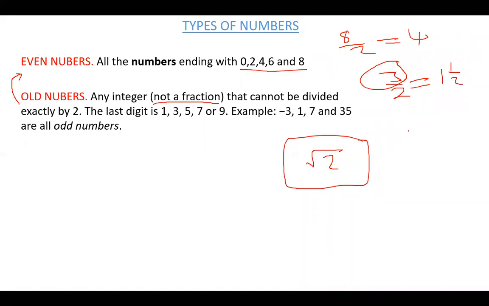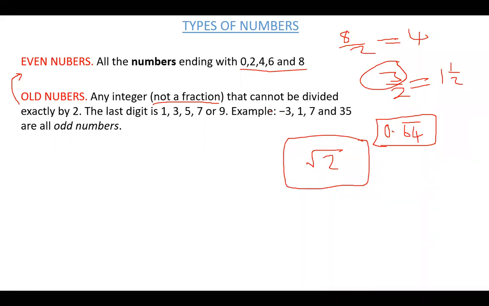And there are times maybe you are given a question with 0.64 with a bar on top, and you are told to express this as a fraction. In other words, they say rationalize this. Now, if you don't know what a rational number is, you will suffer. So the best way is to concentrate when we are introducing these topics. You need to know the definition of rational numbers and irrational numbers. Either way, let's go.